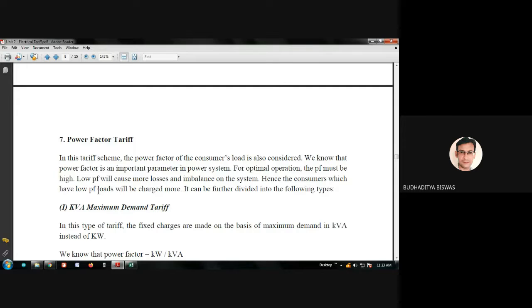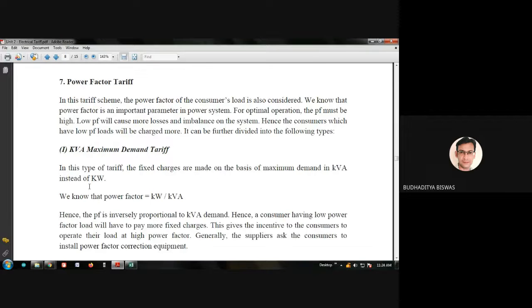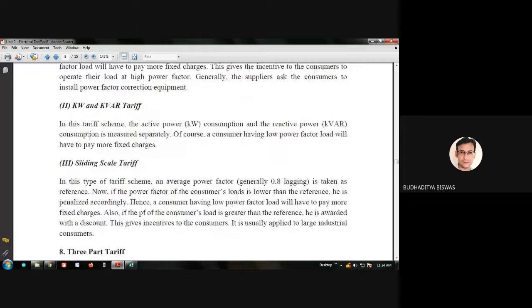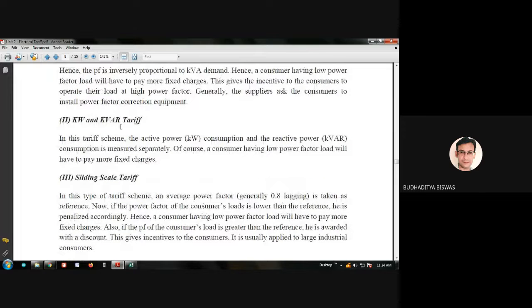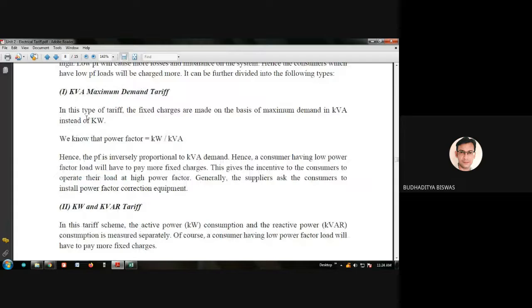So a consumer with a low power factor will be charged more. Okay, it can be further divided into types. One is the kVA maximum demand tariff, the second is the kW and kVAr tariff, and the third is the sliding scale tariff. What is the meaning of this? First one is the kVA maximum demand tariff.